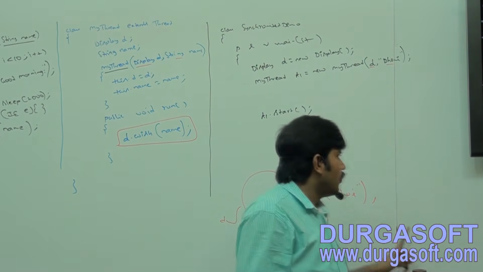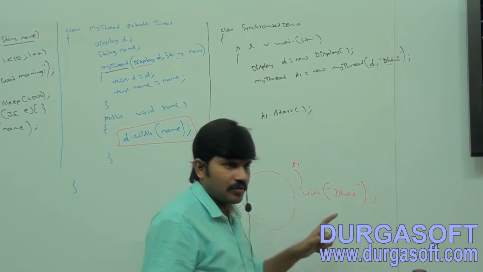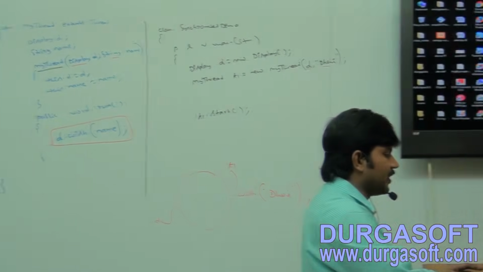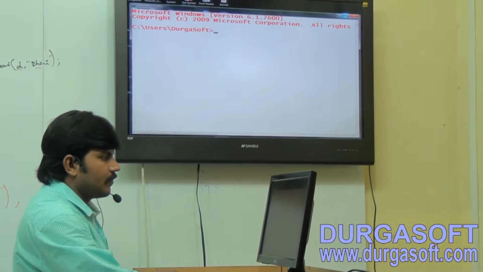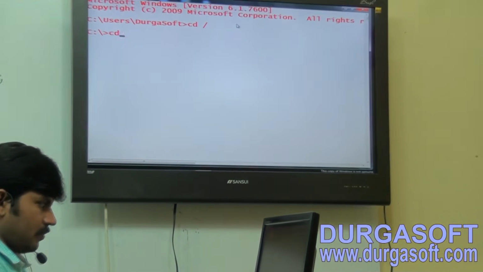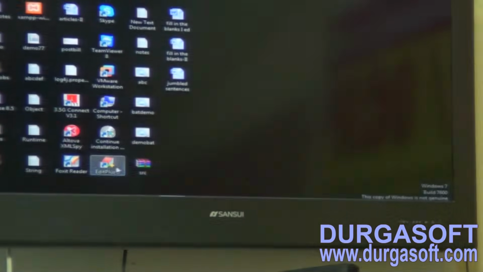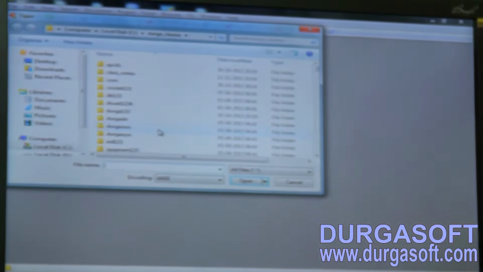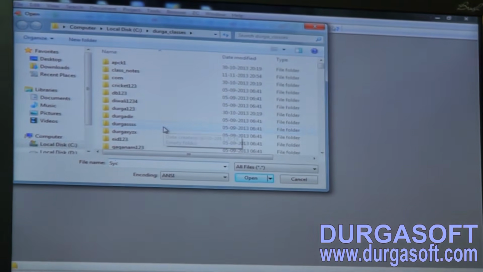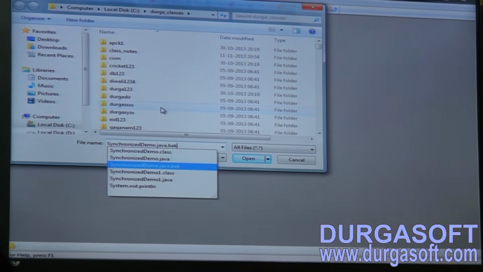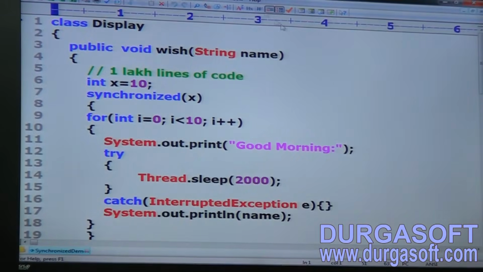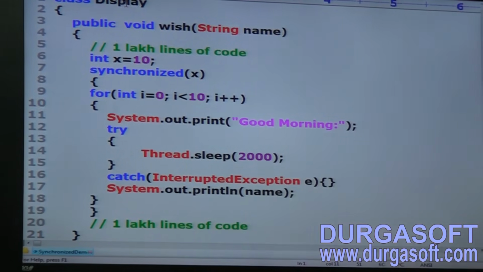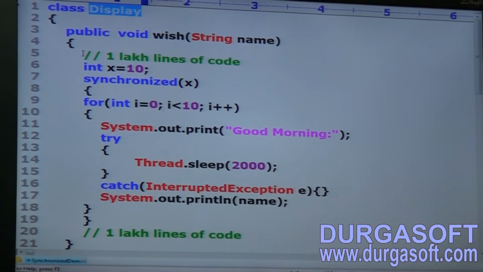Required. Observe. Now up to this, let me execute, so that you will get some idea. Mostly this example is there, or with slight changes may be required. SynchronizedDemo.java. Here, class Display, public void wish method.